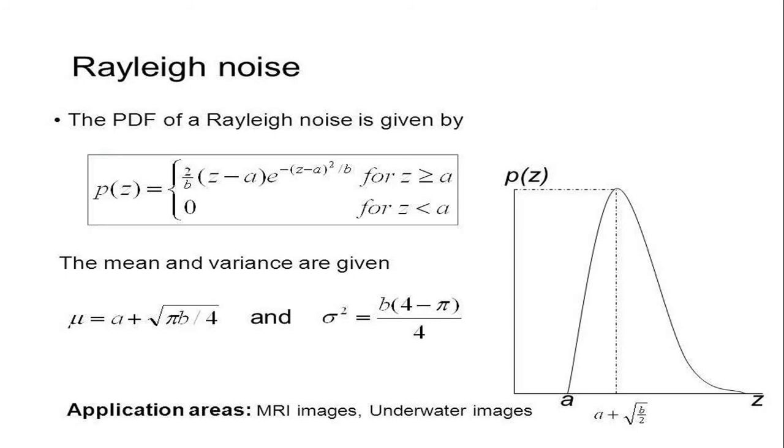The mean value is given by mu is equal to a plus under root pi b upon 4, and variance sigma square is equal to b into (4 minus pi) upon 4. So if you plot the PDF, we get a curve like this. The plot of Rayleigh distribution is shown in the figure. It is not symmetric, it is skewed to the right. Application areas are MRI images and underwater images.